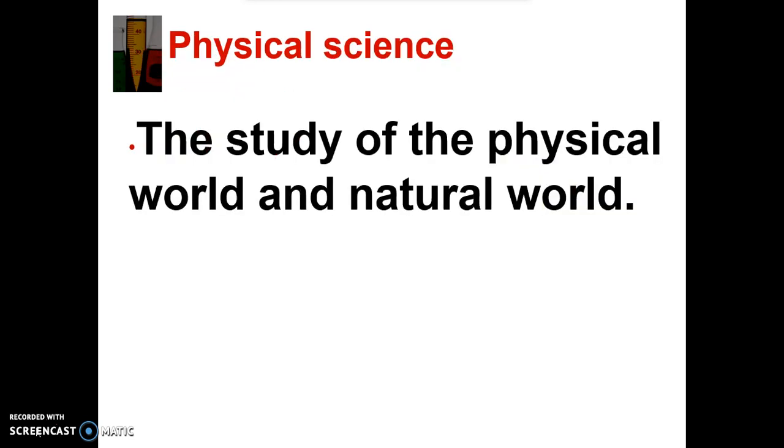It is really simple. It says the study of physical world and the natural world. Since physical science is a science, that means all the scientific theories are tested, and a scientific theory to be considered valid, it has to be matched with what is observed in the real world. We'll be discussing more in the class about the scientific theory, but for now you just need to learn that physical science is the study of the physical world and the natural world which is around us.